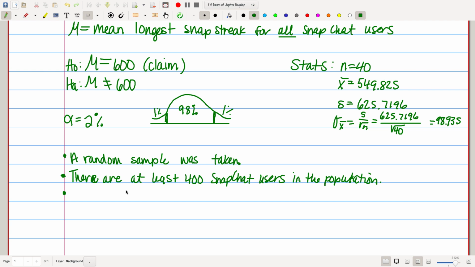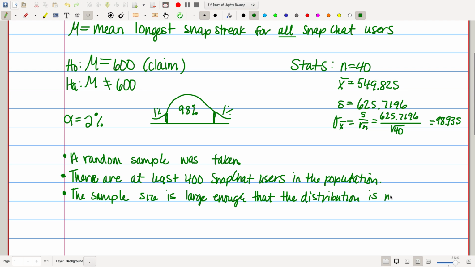Because my sample size is 40, it's bigger than 30, then we can say the sample size is large enough, we could say that the distribution is nearly normal. Okay, and your wording doesn't have to be exact, but remember, if you start talking about the shape of the distribution, then you've got to use that word nearly or approximately or roughly.